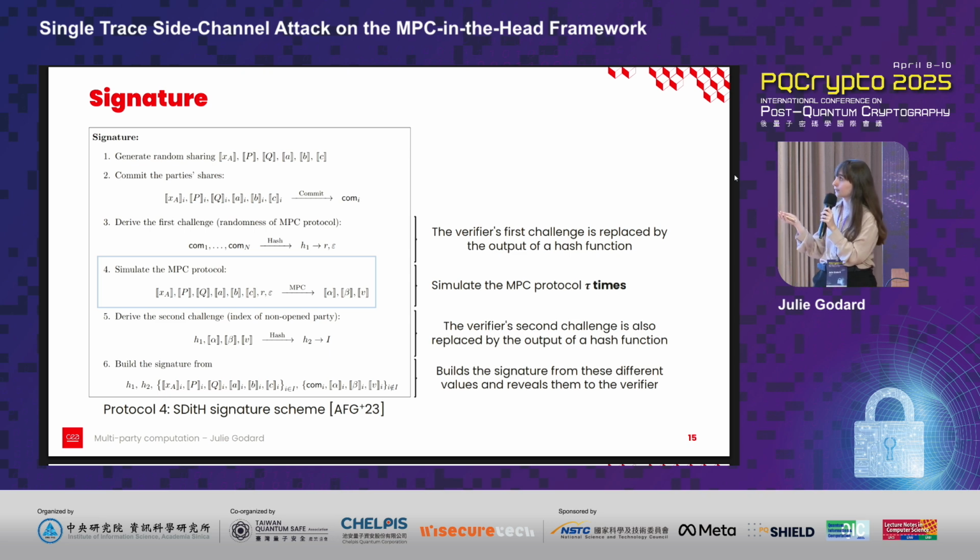And so this randomness, we can use it as input to the MPC protocol, and more specifically, we simulate the MPC protocol 2 times. So this is where we have the redundancy. After, we can derive the second challenge, which corresponds to the index of the non-open party, and we can finish by building the signature from the values computed during this algorithm.